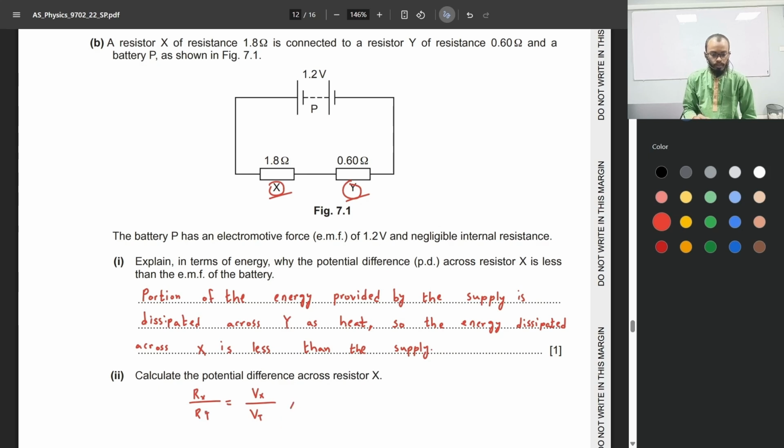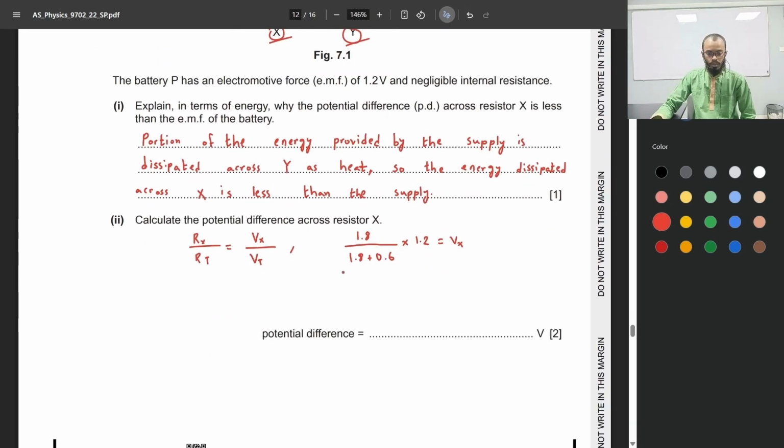Okay, so if we plug in the values, resistor X is 1.8 and the equivalent resistance, since they're both in series, will be 1.8 plus 0.6. Now, if we bring the EMF to the left side of the equation, we simply multiply this ratio with the total EMF, 1.2. That gives us the value of Vx, the potential difference across X. Solving this equation gives us 0.9 volts.